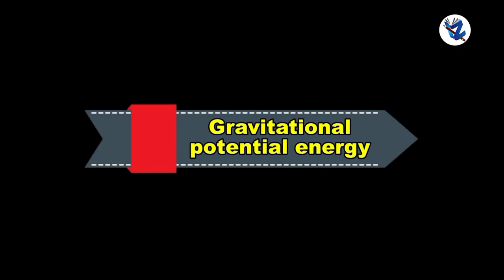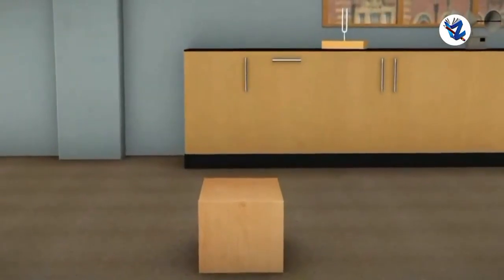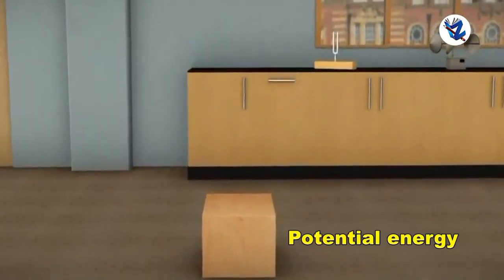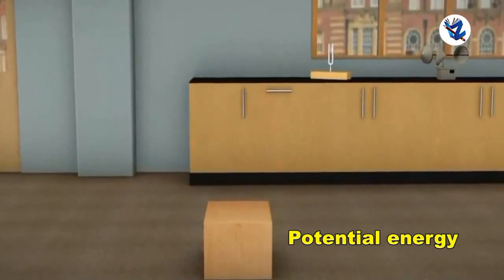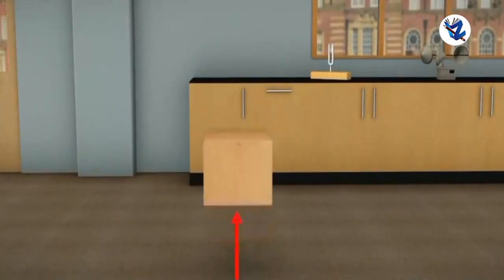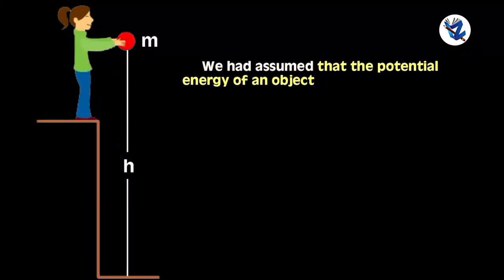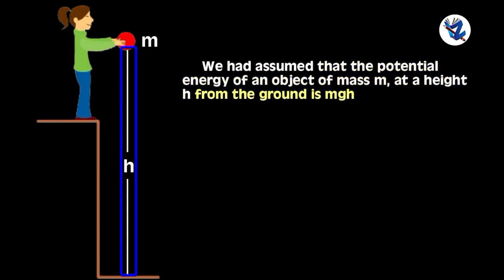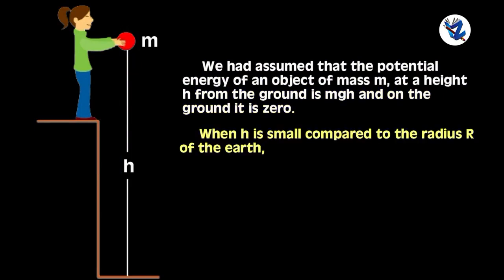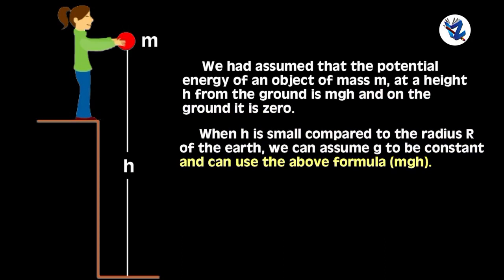Then gravitational potential energy. The energy stored in an object because of its position or state is potential energy. It is relative and increases as we go to greater heights from the surface of the earth. We had assumed that the potential energy of an object of mass m at a height h from the ground is mgh, and on the ground it is 0. When h is small compared to the radius R of the earth, we can assume g to be constant and can use the formula mgh.